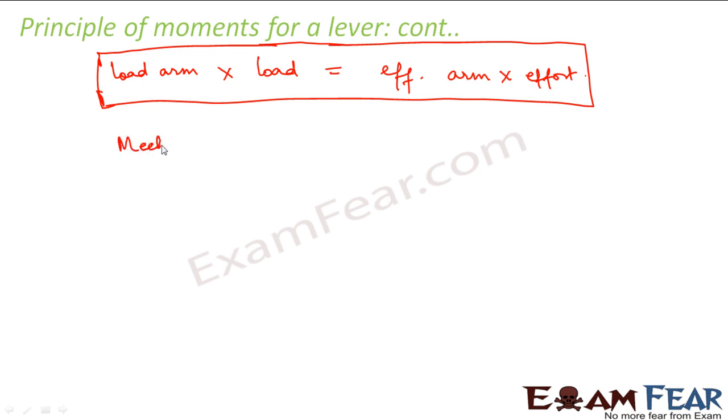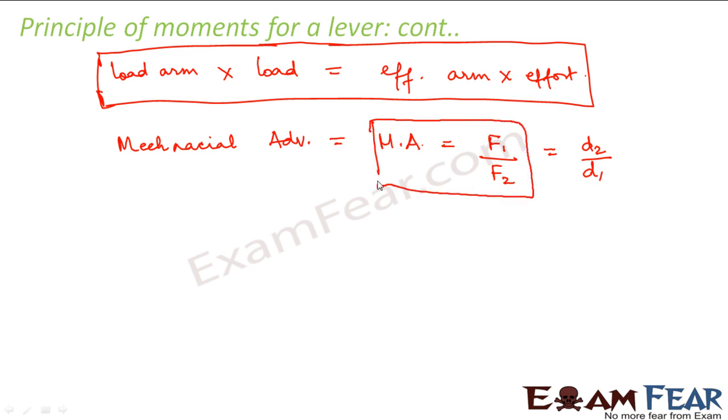So we often define another term known as mechanical advantage, which is abbreviated as MA. So this mechanical advantage is the ratio of load to effort, that is F1 by F2, which is also equal to D2 by D1. So this is how we define mechanical advantage of a lever. So mechanical advantage of a lever is the ratio of the load to the effort.